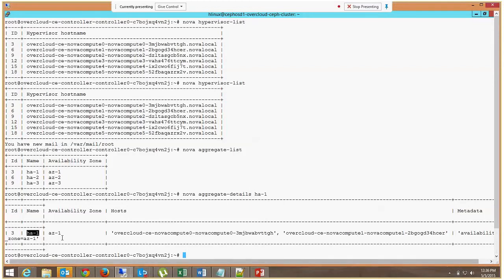Whenever a user wants to launch a virtual machine, they can specify that they want all their virtual machines on top of HA1, so virtual machines will be launched only on compute 0 and compute 1. One more example: suppose compute 0 and compute 1 are very good in IO operations, and compute 3 and compute 4 have a large number of databases. Then you know which virtual machine you are going to launch: if your virtual machine needs high input output connections, or needs a huge data repository.